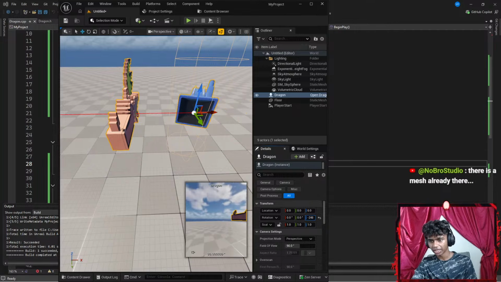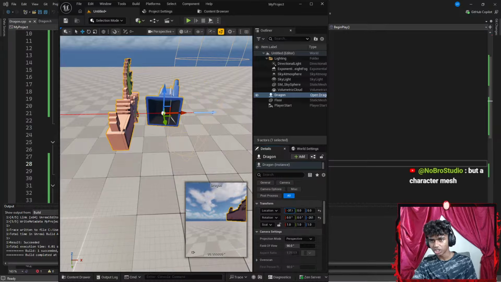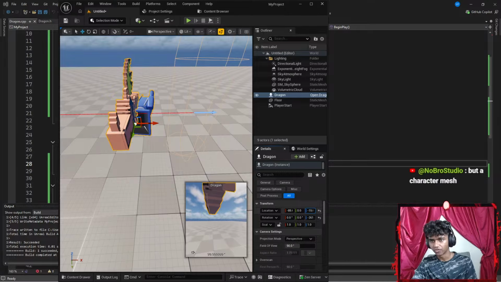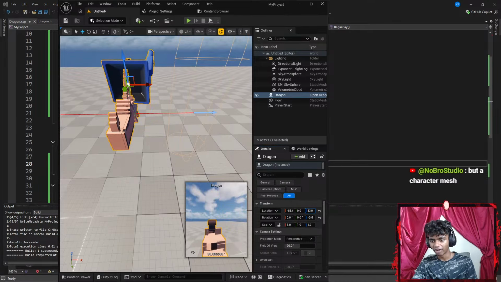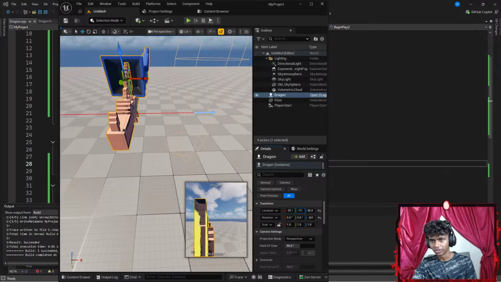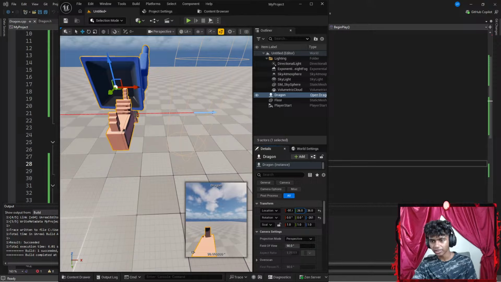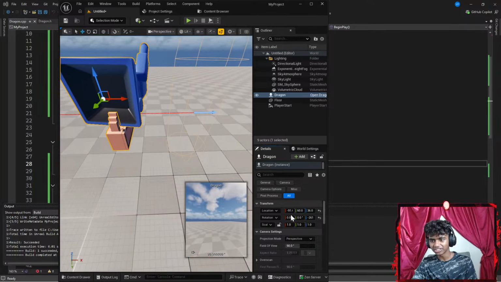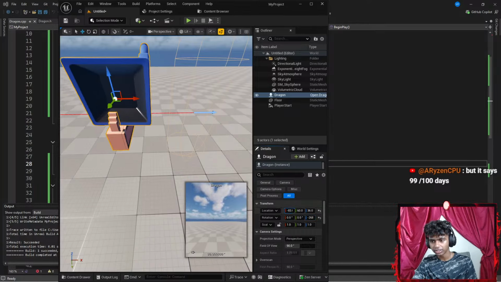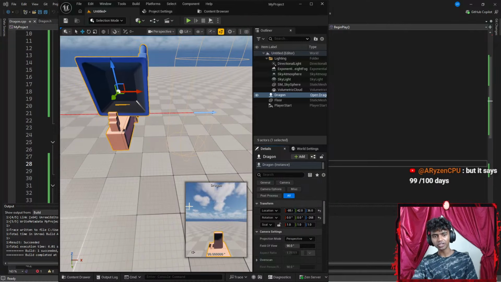Okay, so I see my dragon. I want to go here. I want to see what my dragon sees, guys. Let's change my location to be somewhere there. Maybe I want to go a bit in front. Or you know what? I think I'll go above my dragon. There we go. Guys, I feel this is kind of cool. Let's go with the y-axis right there. Guys, it looks like there's a GoPro stuck above my dragon. This is kind of funny. Okay, maybe I want to go a bit back. Okay, somewhere here, y-axis, go back. There, this should be good, guys.